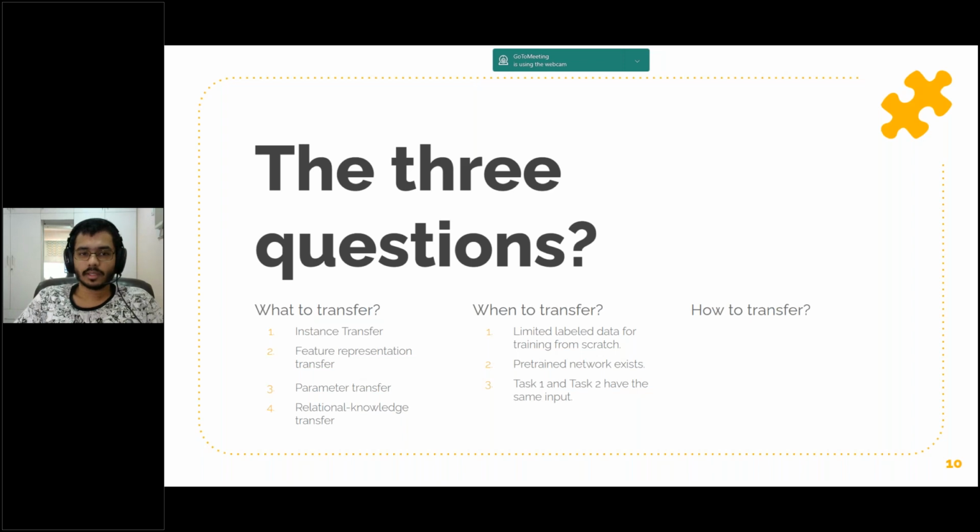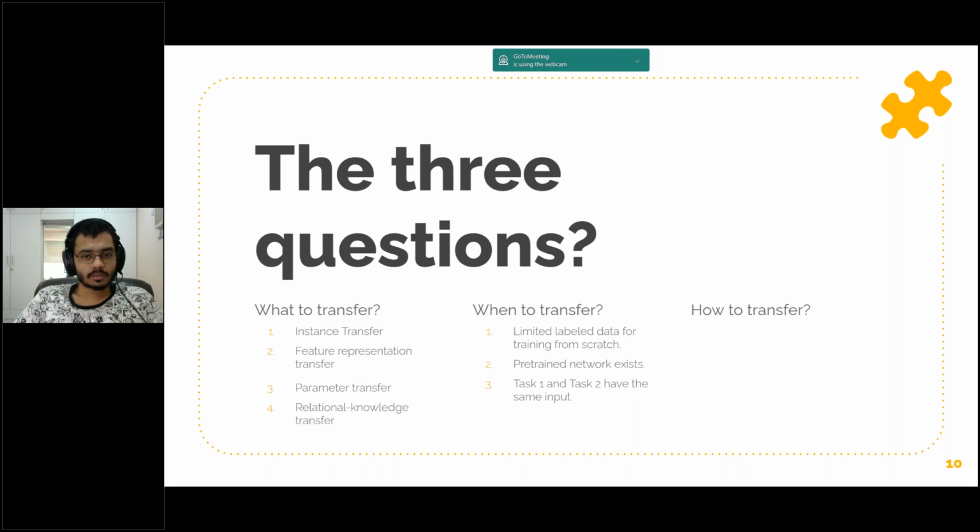The following are the types of transfer tasks. One is instance transfer. Reusing knowledge from the source domain to the target task is usually an ideal scenario. In most cases, however, the source domain cannot be reused directly. Rather, there are certain instances from a source domain that can be reused along with the target data to improve results. What is a feature representation transfer? This approach aims to minimize domain divergence and reduce error rates by identifying good feature representations that can be utilized from the source to target domain.